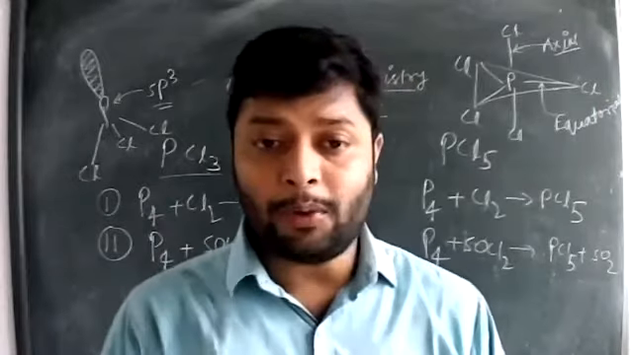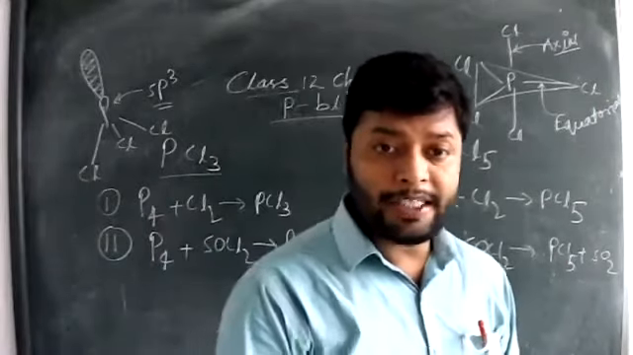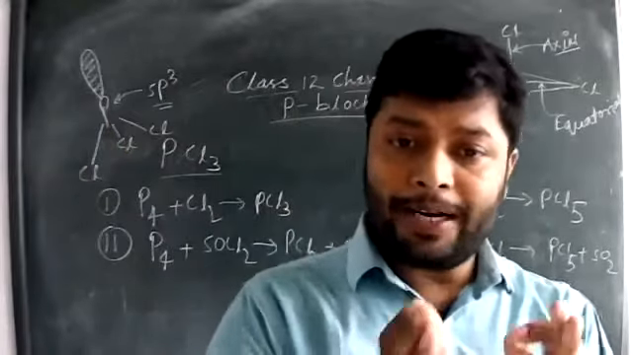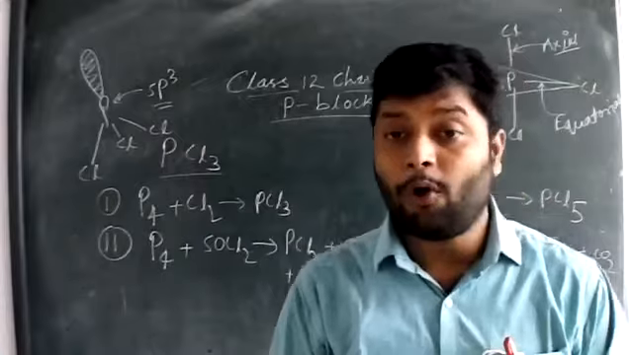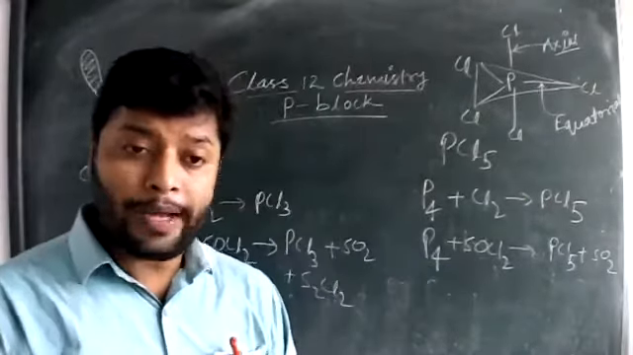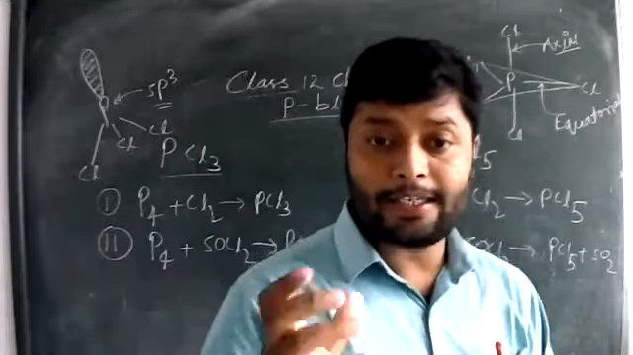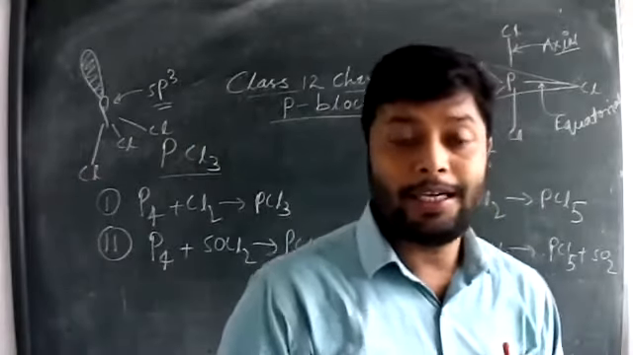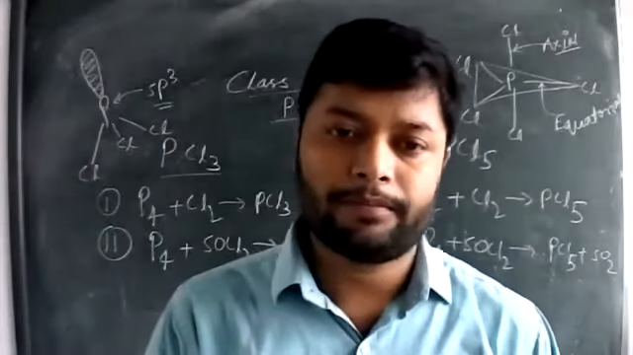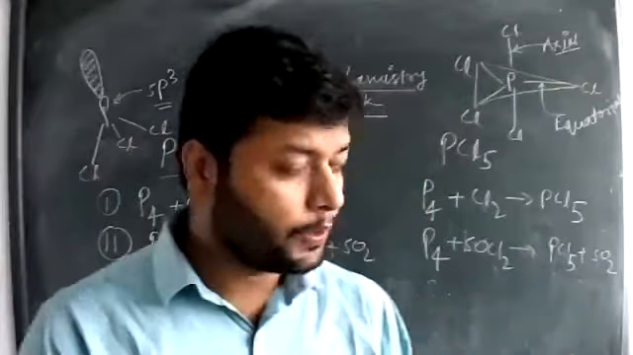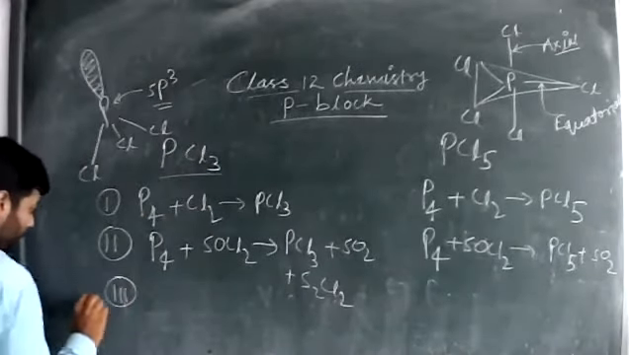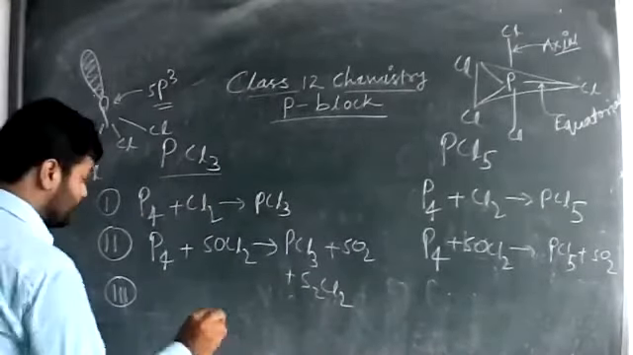Next, we have to learn how these 2 halides react with different organic compounds having an OH group, because halogens have a tendency to substitute the OH group present in compounds like alcohols and carboxylic acids. These reactions are given here. Let's discuss. The first reaction is